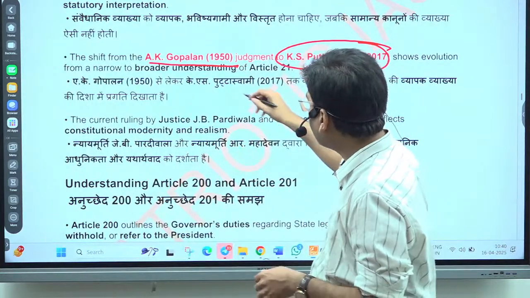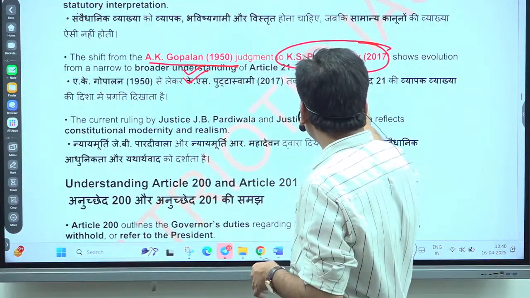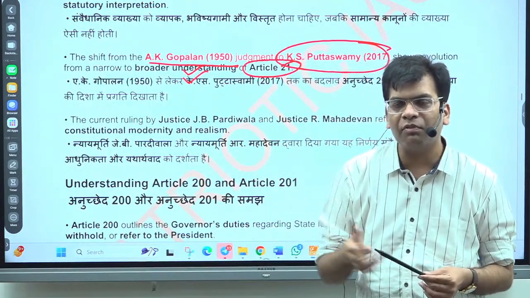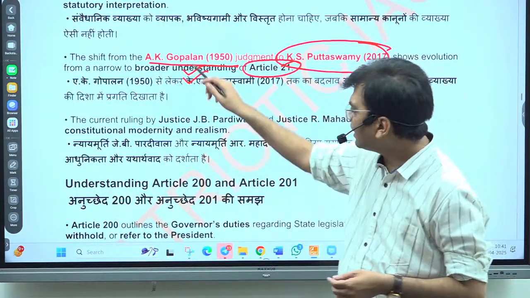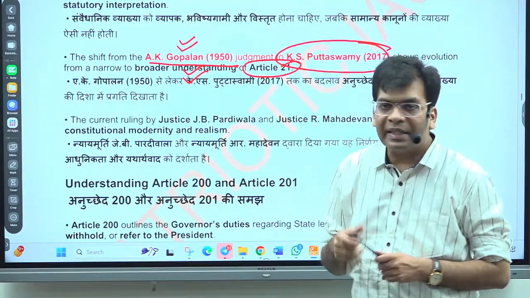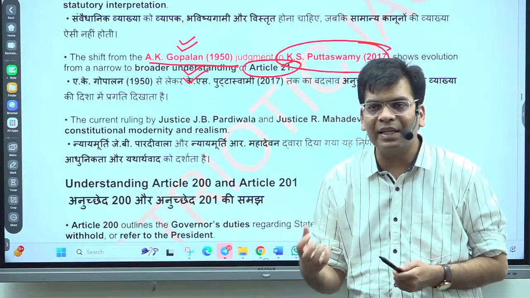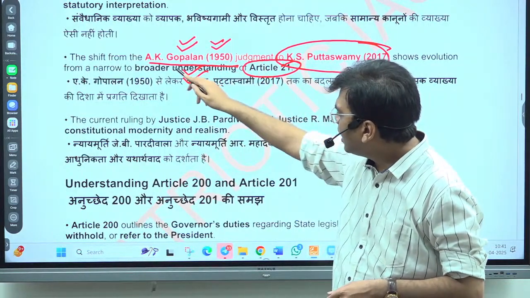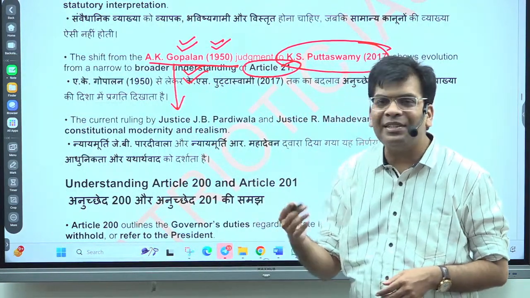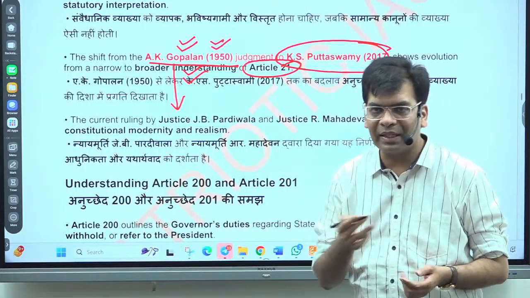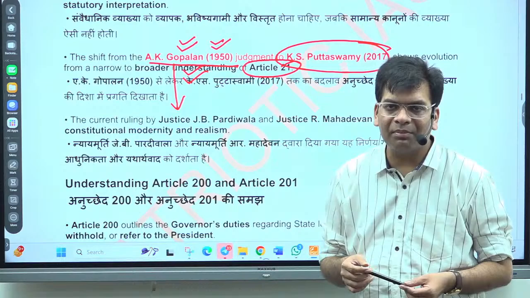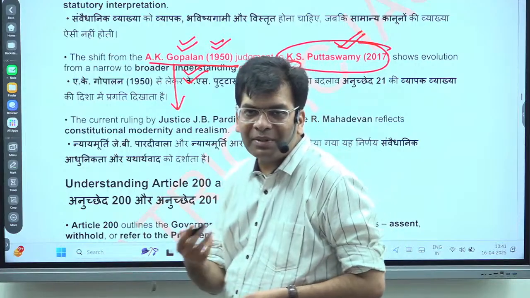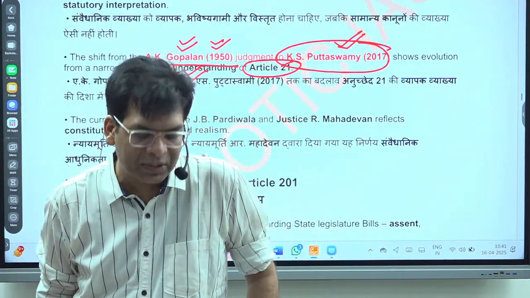So it started with the A.K. Gopalan case. In that case, it was questioned whether the nature of Article 22 or 21 is the due process of law or the procedure established by law. In the A.K. Gopalan case, the Supreme Court was not that strong. It didn't take a very strong decision in favor of the positive interpretation, but interpreted in a very literal and bookish manner, that they just read it as the procedure established by law. But in the Puttaswamy case, we have seen a very liberal interpretation, they have brought an overall change in the constitution itself.